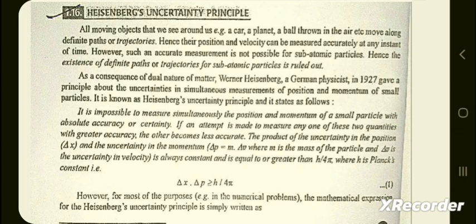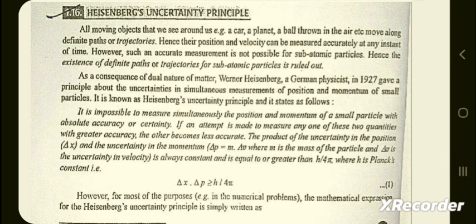As a consequence of the dual nature of matter, Werner Heisenberg, a German physicist, in 1927 gave a principle about the uncertainties in simultaneous measurements of position and momentum of small particles. It is known as the Heisenberg uncertainty principle and it states as follows. It is impossible to measure simultaneously the position and the momentum of a small particle with absolute accuracy or certainty. If an attempt is made to measure any one of these two quantities with great accuracy, the other becomes less accurate.